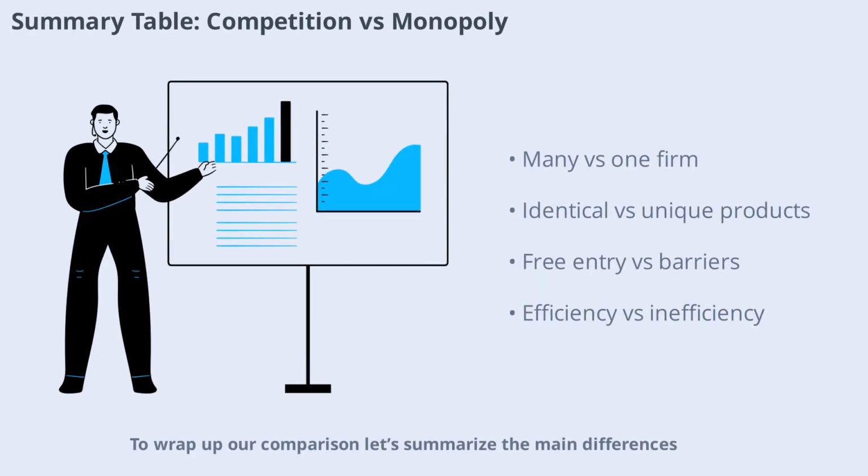To wrap up our comparison, let's summarize the main differences. Perfect competition features many firms, identical products, free entry, and efficient outcomes. Monopoly has one firm, a unique product, high barriers to entry, and less efficiency. Each structure has its own strengths and weaknesses, and understanding them helps us make sense of the real-world economy.